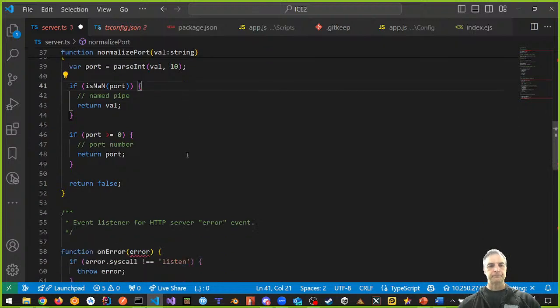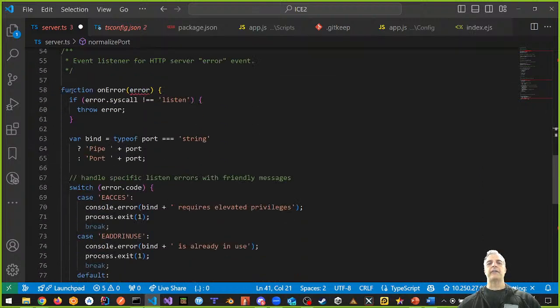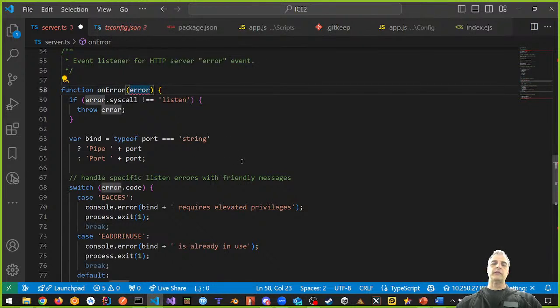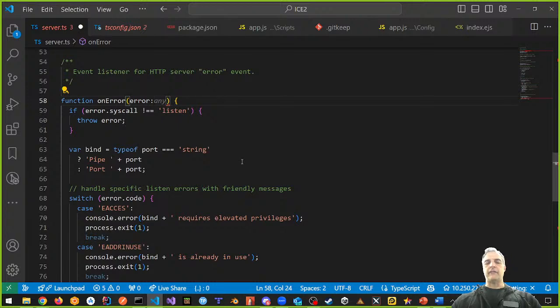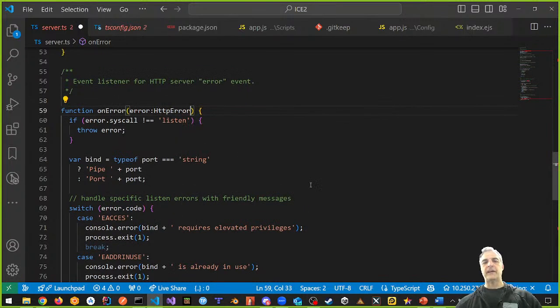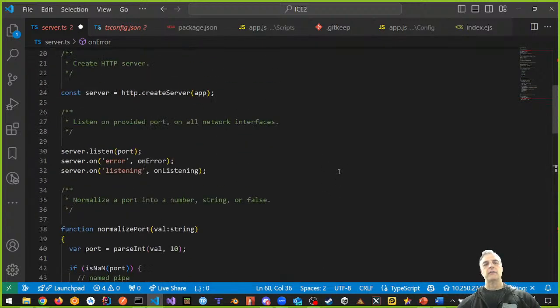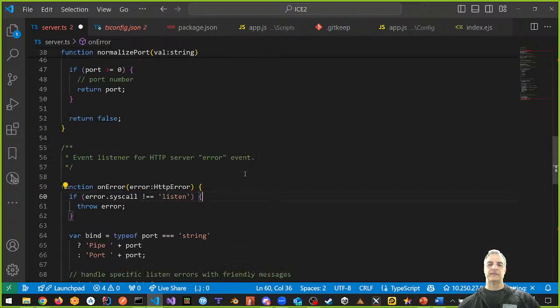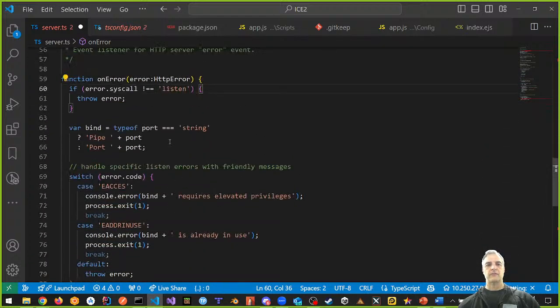Okay? Let's continue. On error. It returns this error, but it doesn't know what type it is. Well, we can know that it is of type error, right? HTTP error is what it is, right? Error. HTTP error. And we know that I need to import HTTP error from HTTP errors. It actually did it for me. It did this thing for me, okay? As I type this, it understands that this is an error. Okay, cool. So we're good.